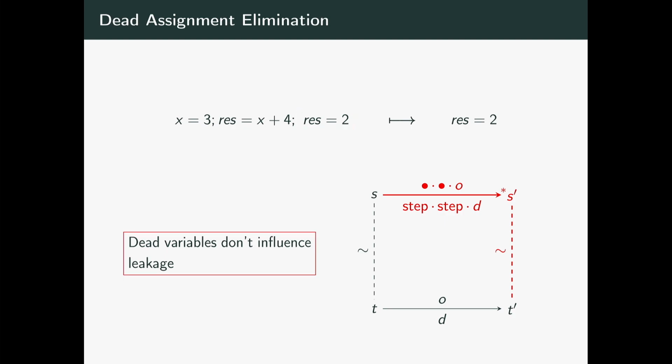The idea behind this pass preserving speculative constant time is that dead variables don't influence leakage, otherwise they wouldn't be dead. But this has the caveat that we still need to be careful when performing our liveness analysis. We need to take into consideration that branches don't go the way we expect them to.